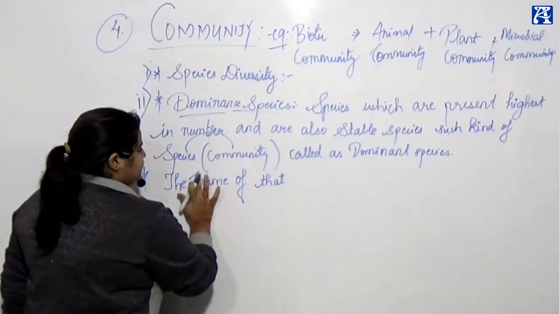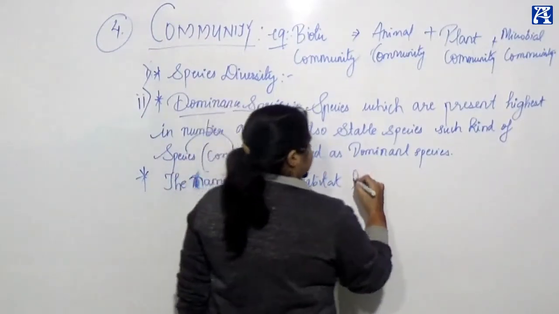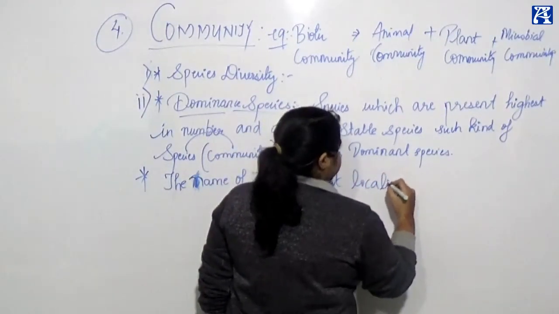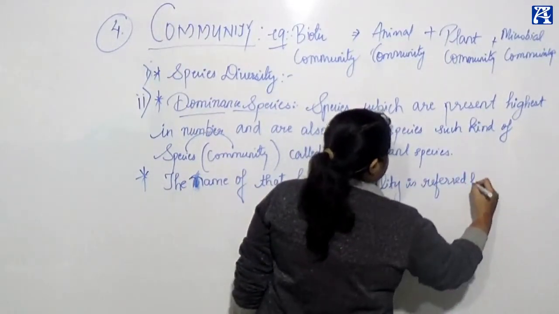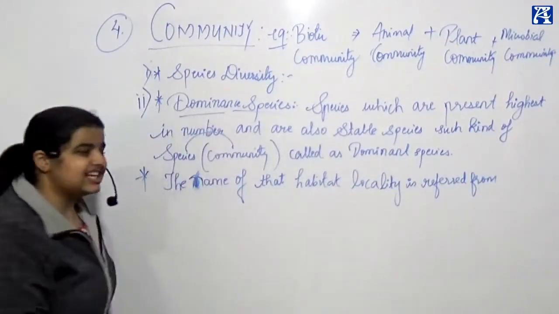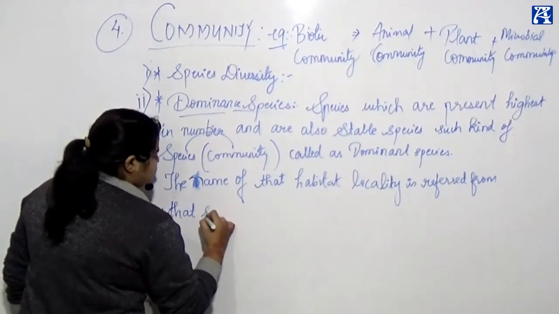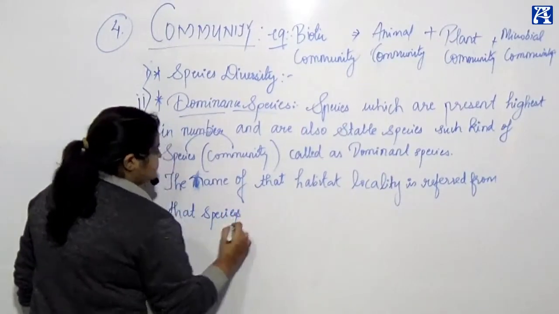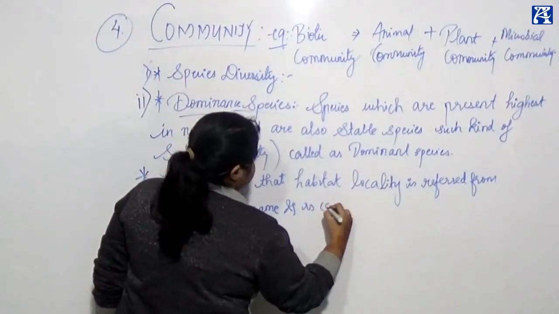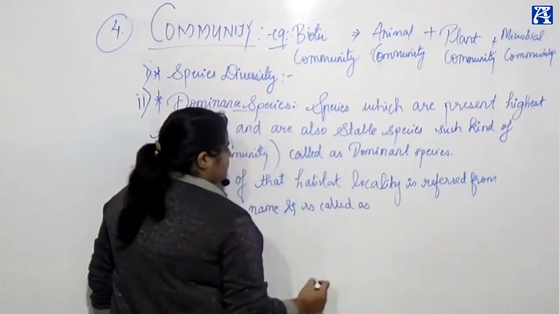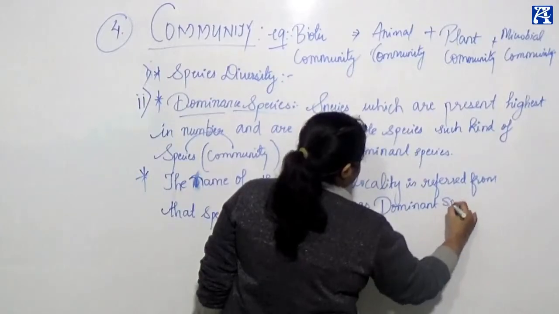That is called as dominant species. Clear, my friends?